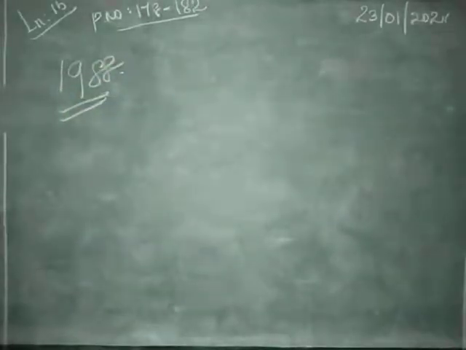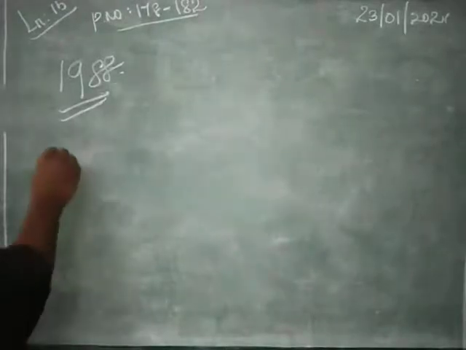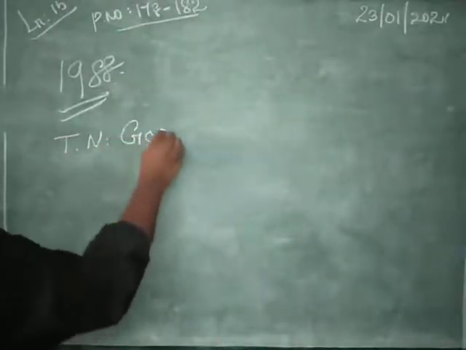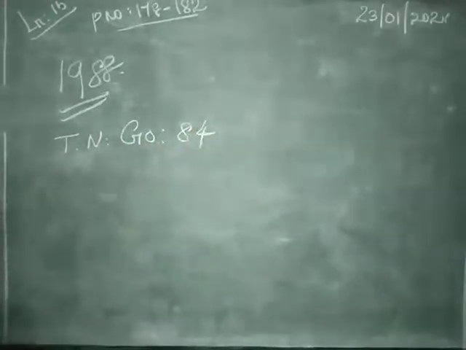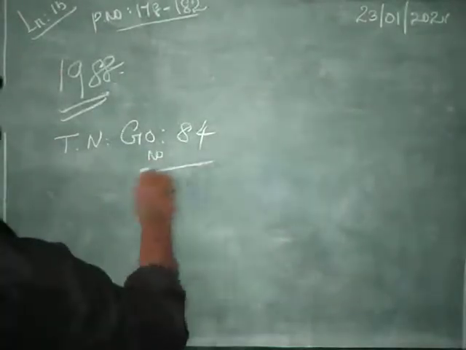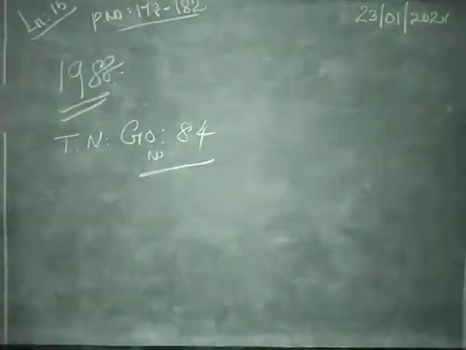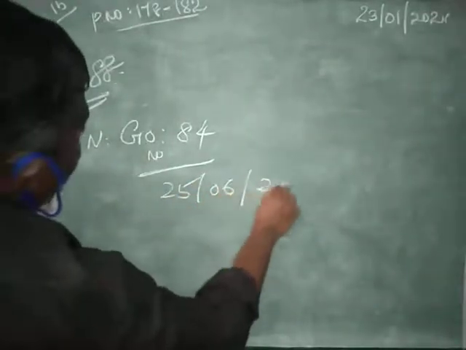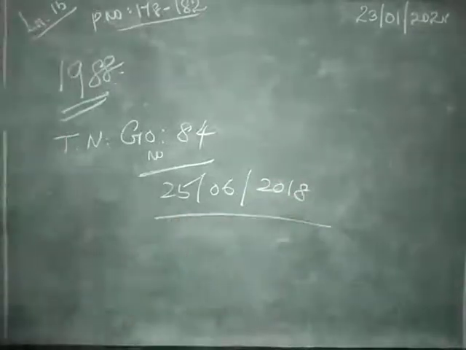Based on this, the state government framed a new rule, Tamil Nadu Government Order number 84, dated 25/6/2018.